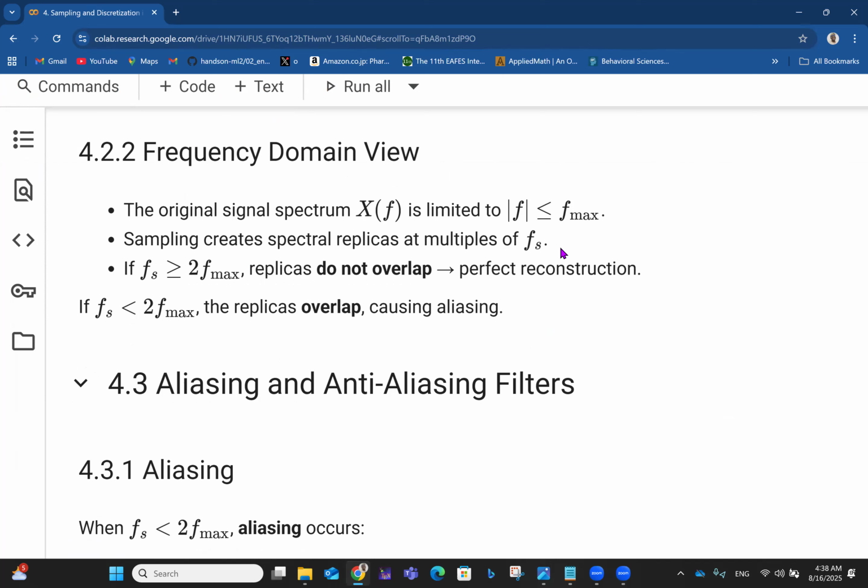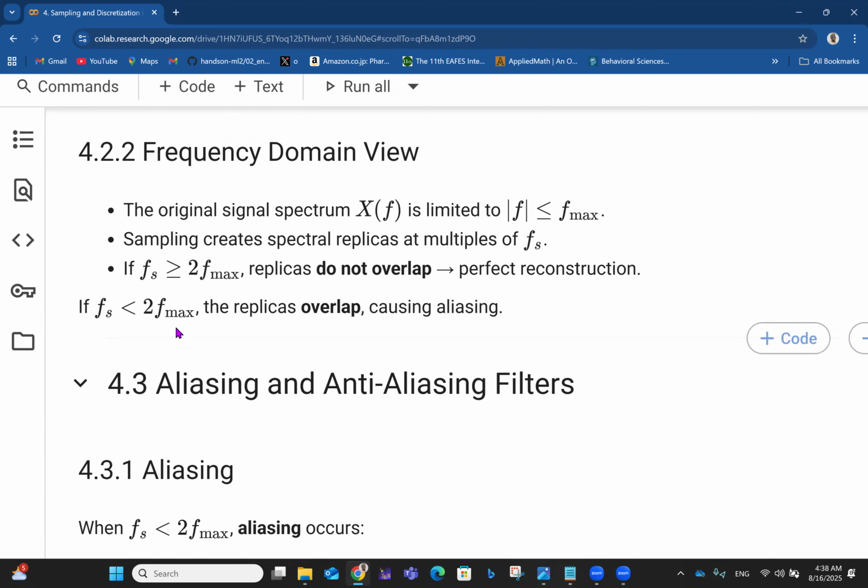Harmonics are integer multiples of some fundamental frequency, known as f naught, so some of these things relate to that. So sampling creates spectral replicas at multiples of the sampling frequency. If the sampling frequency is greater than or equal to 2 times the maximum frequency, replicas do not overlap, so we can have perfect reconstruction.